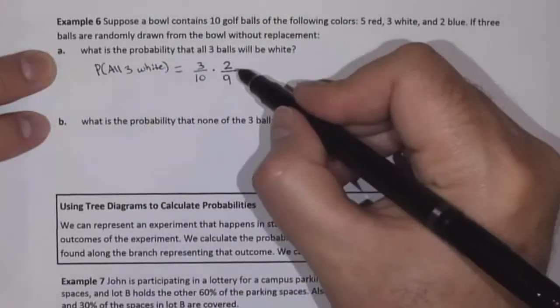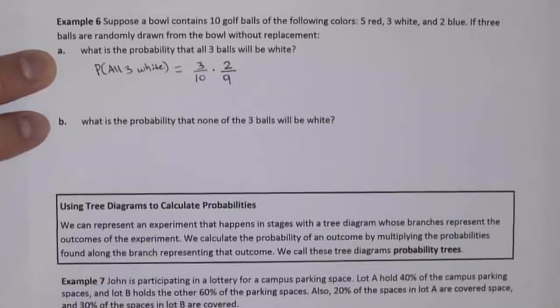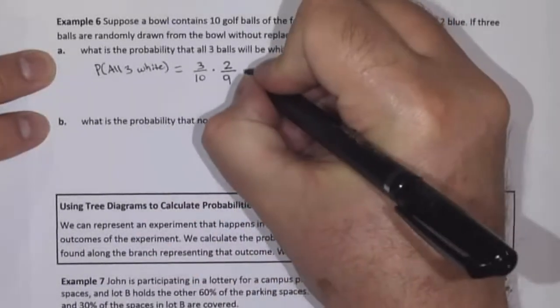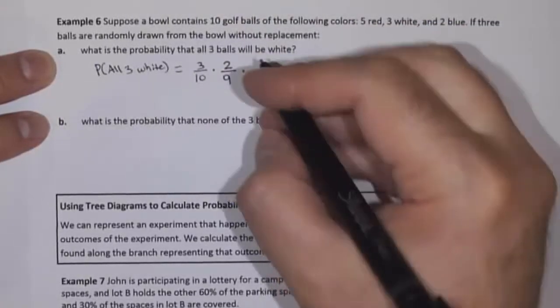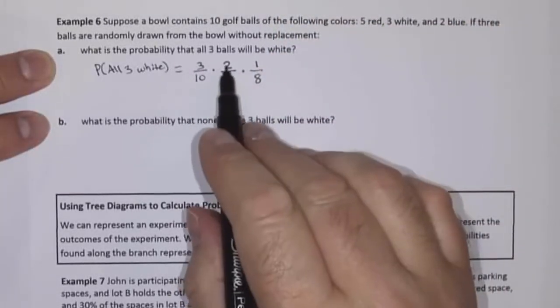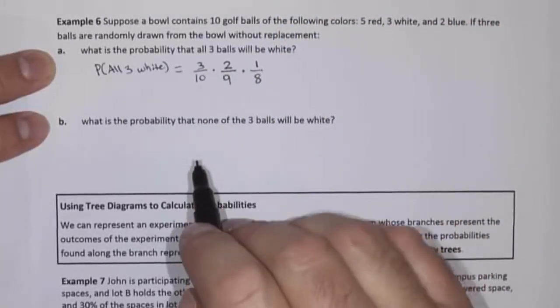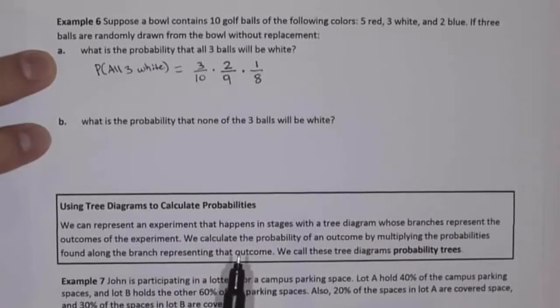So the probability that the second ball will be white will be 2 out of 9 if the first ball is white. And then what's the probability the third ball will be white? Well, that will be 1 out of 8. If the first 2 balls are white, then there's only 1 white ball left in the bowl, and there's only 8 balls left in the bowl.